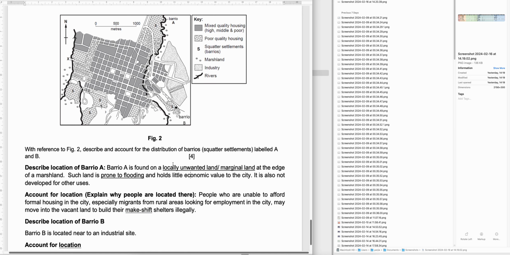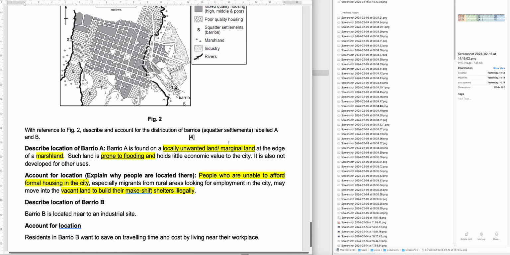Okay, so barrio A, a lot of you talk about locally unwanted land use, or undesirable land, but so what? Why is it undesirable? You did not describe the location. Some of you said because it's near marsh, so what? Why is it undesirable? Because maybe it's prone to flooding, or maybe it's unstable land. And then when you explain, you can link to the explanation that they are forced to build there because they cannot afford other places, so they have to move to vacant land that is unwanted to build their housing there.